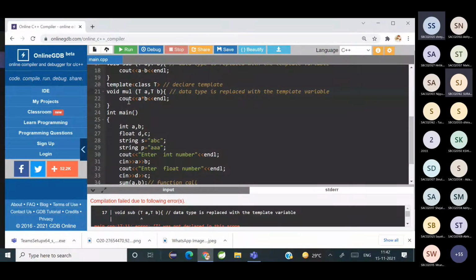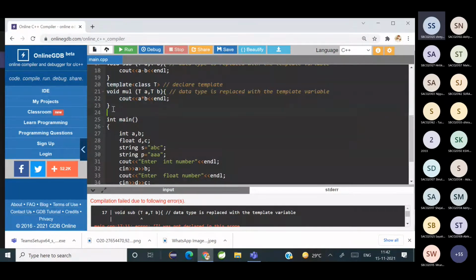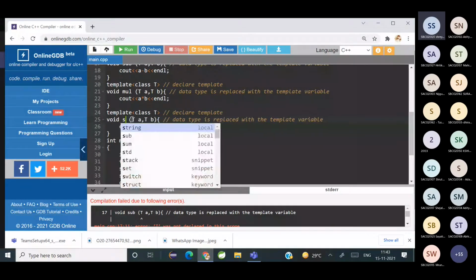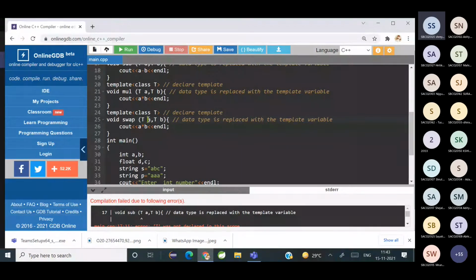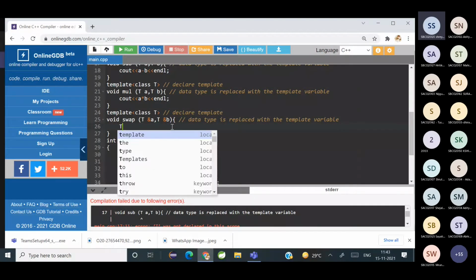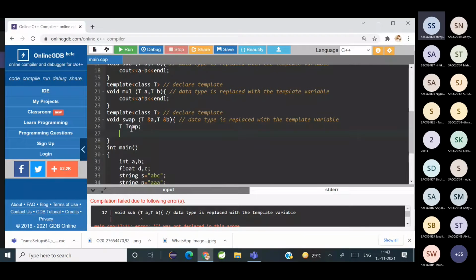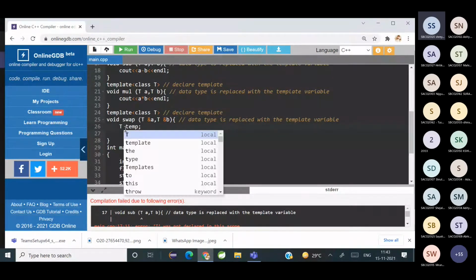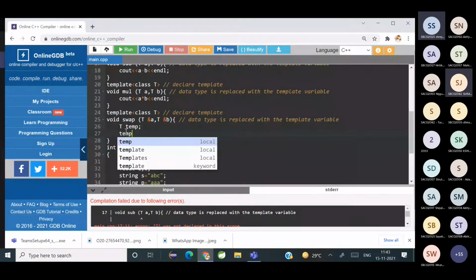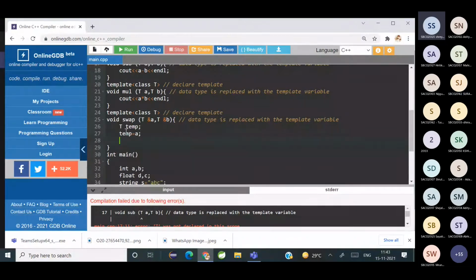So suppose I write a function here again. I'm going to call it swap, and I'm passing address of A and address of B. And in the swap function, instead of int temp, I'll write T temp. Can anyone tell why? Temporary variable which will help in storing. Earlier we declared int temp in the temporary variable, right? But if I want to swap floating point numbers, what will we do? So that's why T temp. Clear?